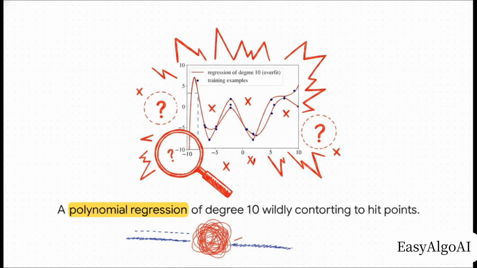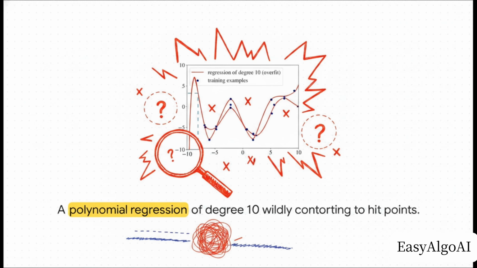What happens when your model is entirely too complex? Imagine a polynomial regression of degree 10. This thing will contort itself wildly, bending sharply up and down, doing whatever it takes just to perfectly intersect almost every single training dot. Sure, it predicts the training targets perfectly, but imagine bringing in a brand new data point that sits just slightly to the left or right of the existing ones. This wild line is going to make massive, catastrophic errors on that new data.